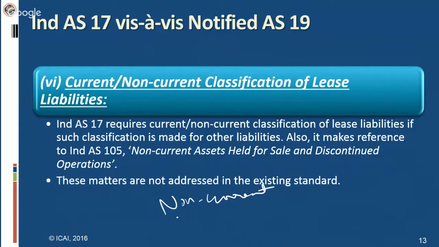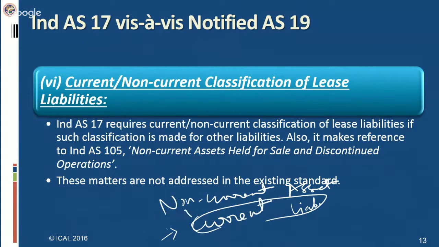However, after the lease term, there will be no lease liability, so that liability in the last year will be considered as current. In such a situation, you cannot set off the current liabilities against the non-current asset. You have to present it differently. You have to show it separately.